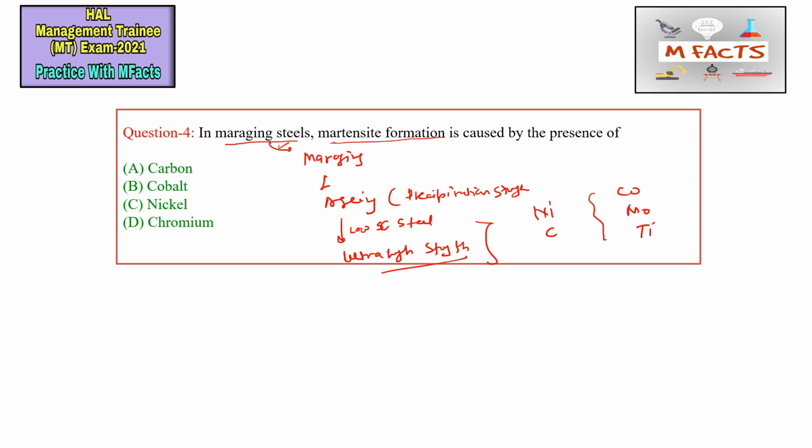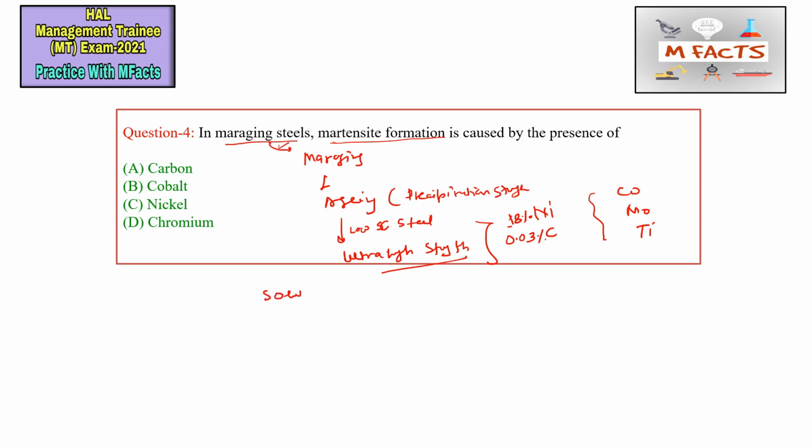The carbon percentage in this maraging steel is 0.03%. That is very low, and this is under low carbon steel. But the nickel percentage is 18%. Okay, so this is a very high content. It generally varies from 16 to 19%. And these types of steels are solution treated.